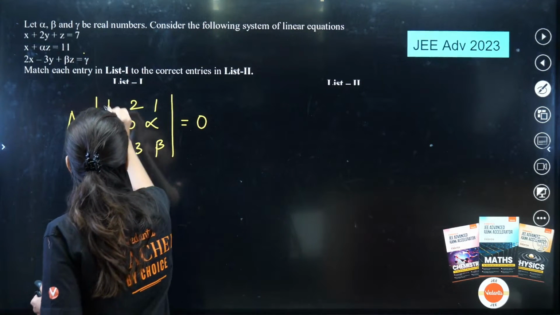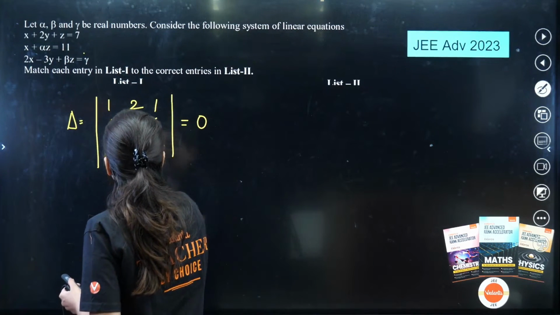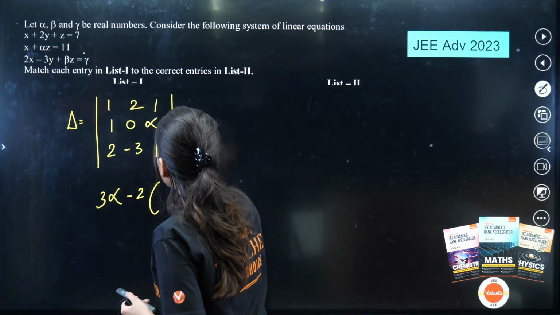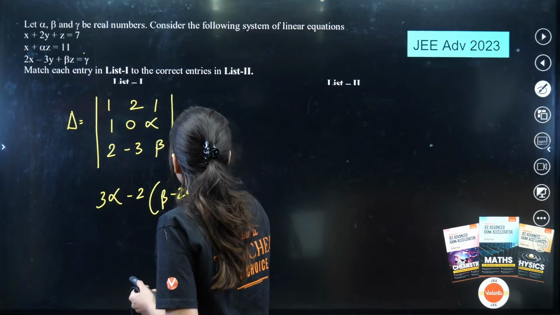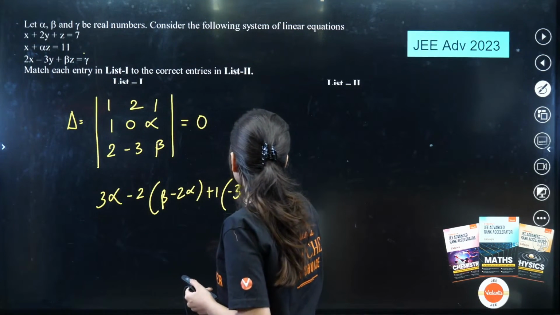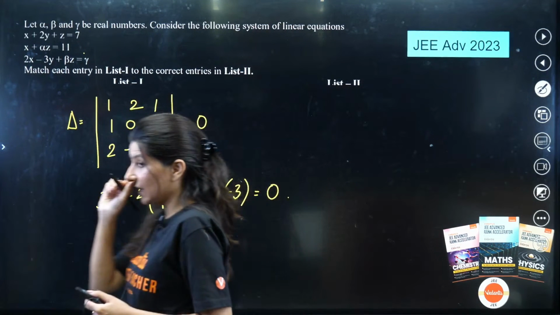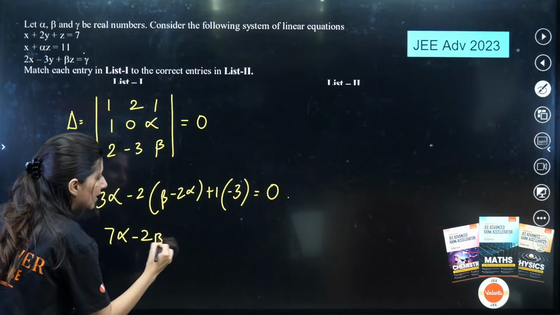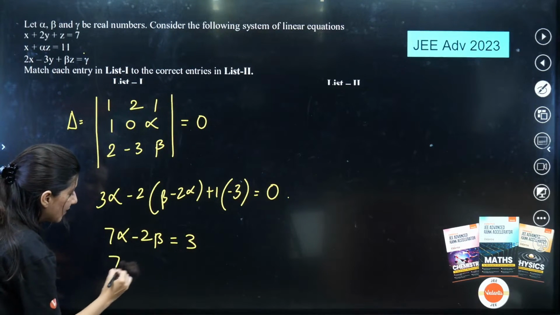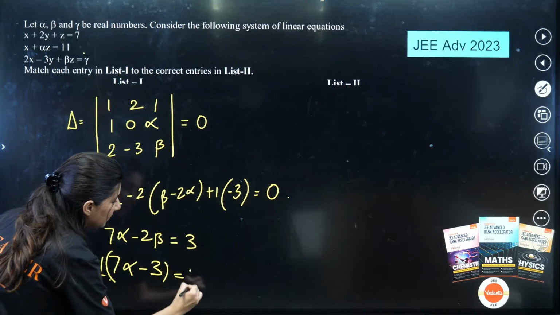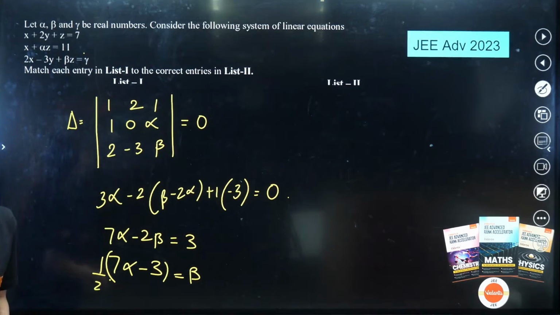So 1, 0. So this is 3 alpha minus 2 beta minus 2 alpha. Then plus 1, we are going to have minus 3, and this is going to be 0. So clearly 3 alpha plus 4 alpha, 7 alpha minus 2 beta is equal to 3, or 7 alpha minus 3, and 1 by 2 will give me beta.